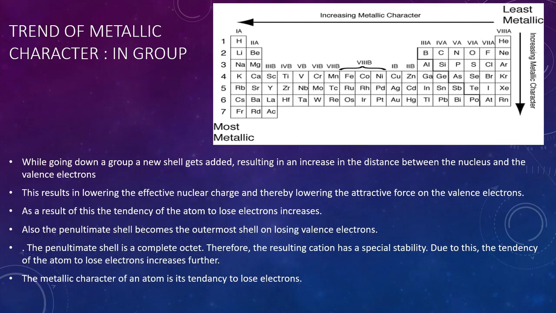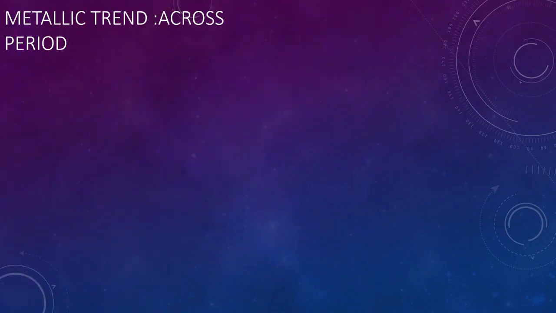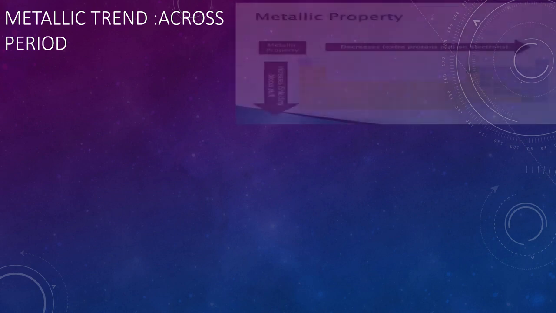So, the metallic character of an atom is its tendency to lose electrons. Therefore, the following trend is observed. The metallic character of the elements increases when you go down the group from top to bottom. The top has the least metallic character. When you go down, it will be the most metallic element. Now let's see the metallic trend across the period.